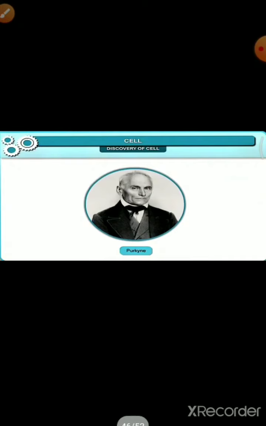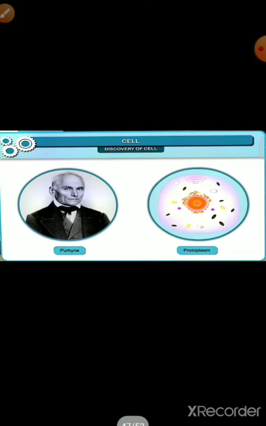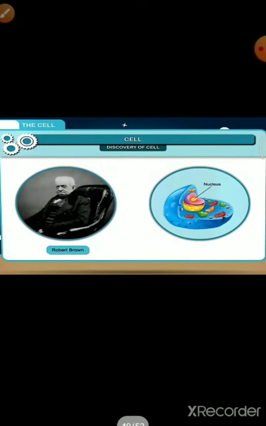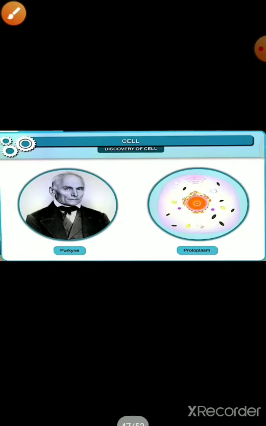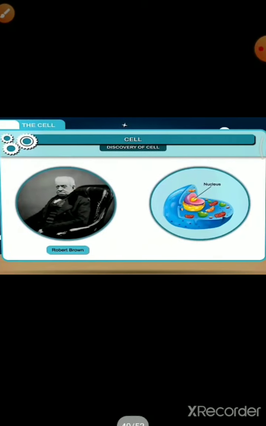Then Purkinje in 1839 first proposed the term protoplasm for the jelly-like living substance of the cell. Inside the cell so many things are there. We will read later on while reading about the structure of the cell. Then Robert Brown, in 1831, observed a spherical body called nucleus in the cell. You can see the picture here. This is your cell structure, this is your nucleus, and this is your protoplasm.